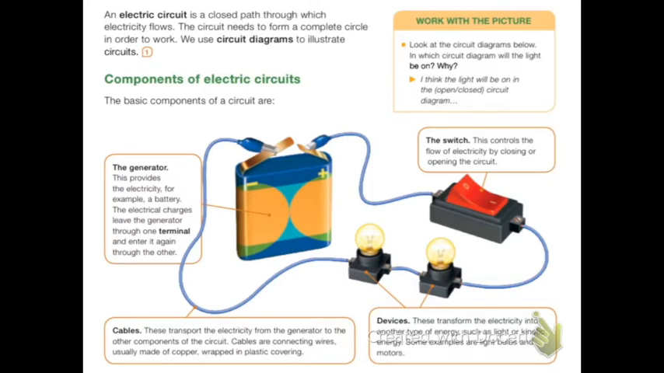Cables. These transport the electricity from the generator to the other components of the circuit. Cables are connecting wires, usually made of copper, wrapped in plastic covering. Devices. These transform the electricity into another type of energy, such as light or kinetic energy. Some examples are light bulbs and motors.